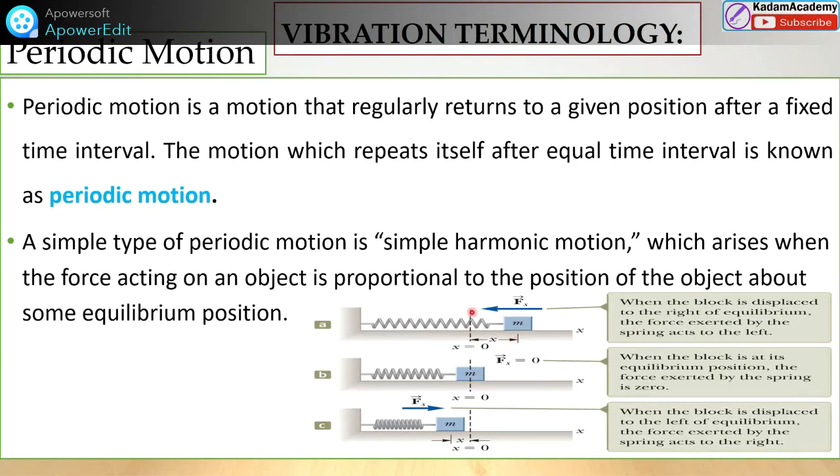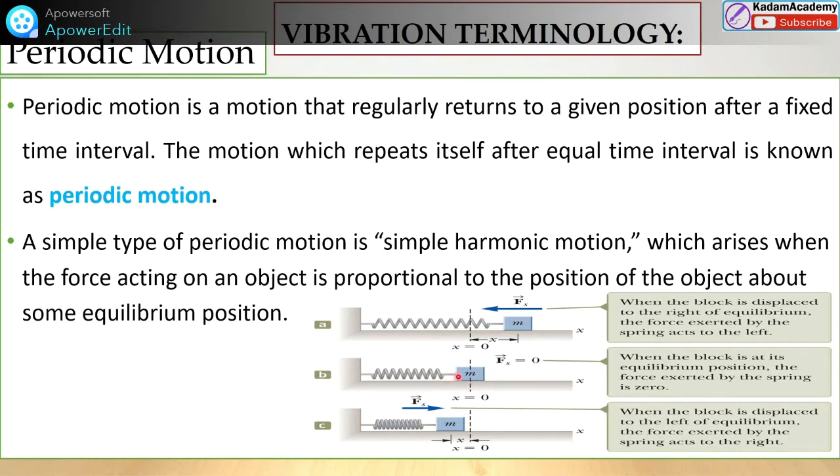The black dotted line is where the displacement is 0, x is equal to 0. When the block is displaced to the right of equilibrium, the force exerted by the spring acts to the left. The opposing force is the spring force, which is proportional to the displacement.